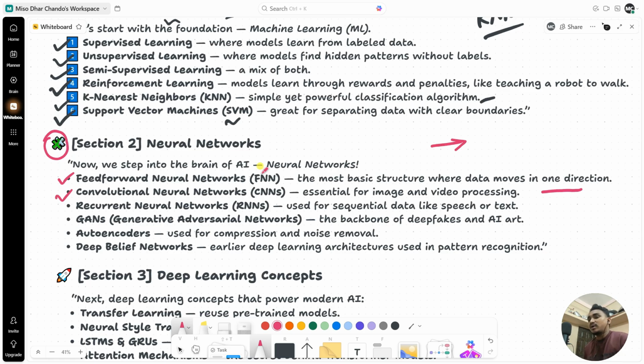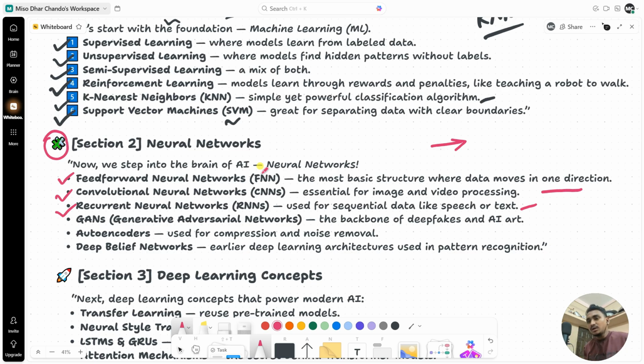The second one is the convolutional neural network, the most important and famous one, called CNN. It is essential for image and video processing. Using that, you can do image classification and also process videos. Now the fourth one is the recurrent neural network, also called RNN. It is basically used for sequential data like speech or text, and also for time series analysis. Right now the transformer is coming up, so RNN usage is quite down.